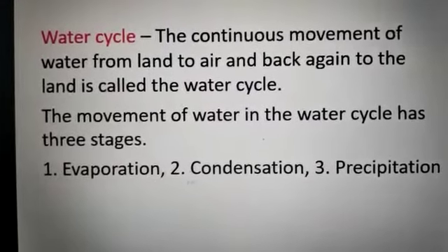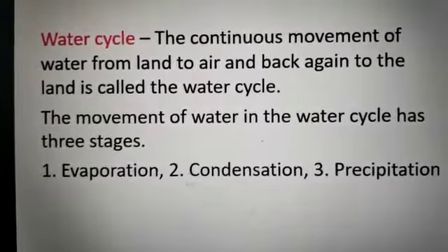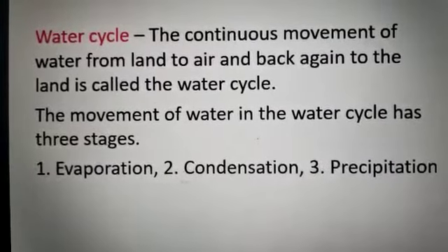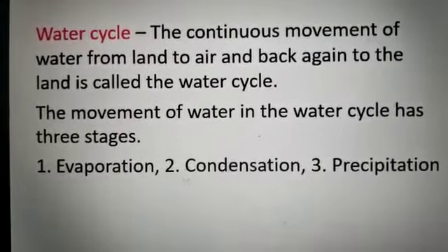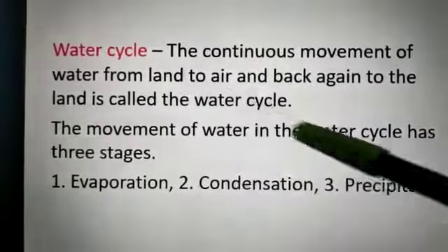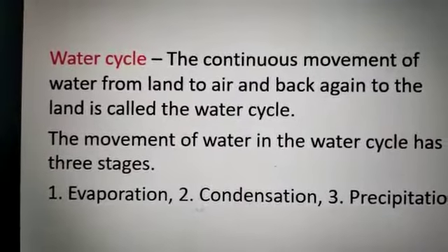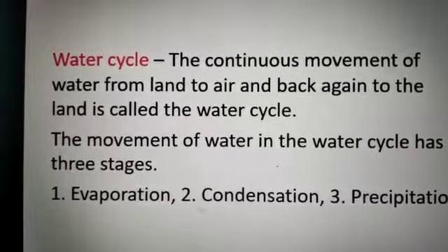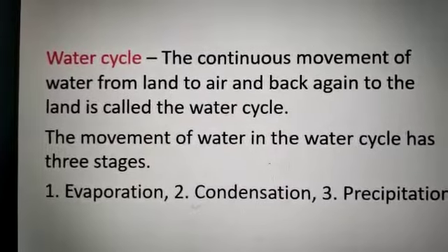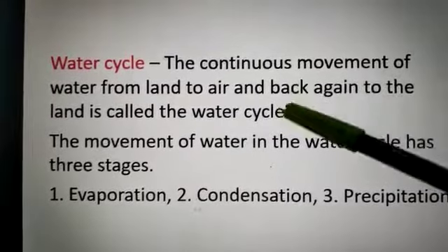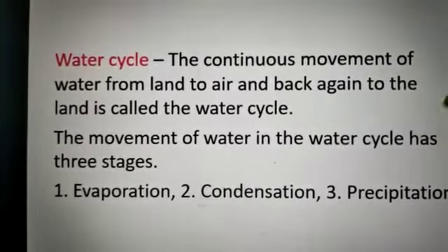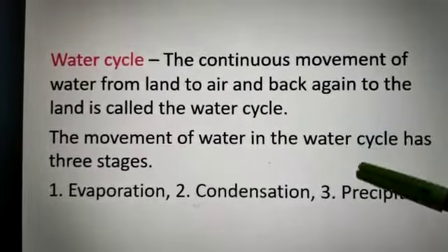So hydrosphere means the water area of the Earth, or water domain. In water we have to know what the water cycle is. On page number 40 you can see what is called the water cycle. The continuous movement of water from land to air and back again to the land is called the water cycle.